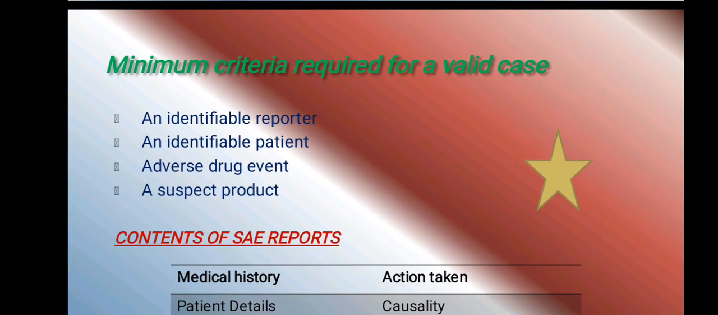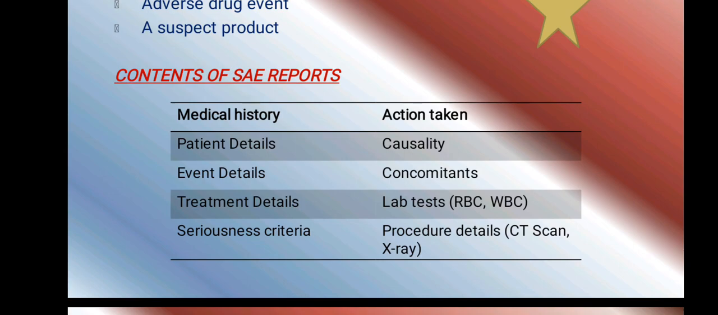And next is the minimum criteria required for a case: identifiable reporter, identifiable patient, adverse drug event, and suspected product. And what are the SAE reports? I mean to say, it is like the medical history, action taken. If you see here, patient details, causality, event details, concomitants, treatment details, lab test, seriousness criteria, procedure details.